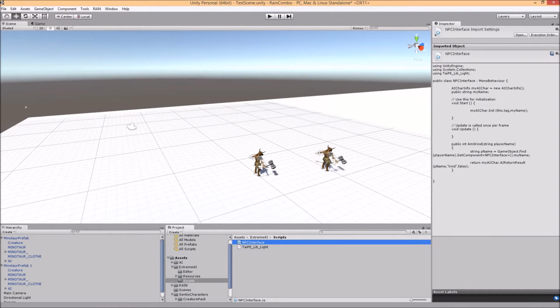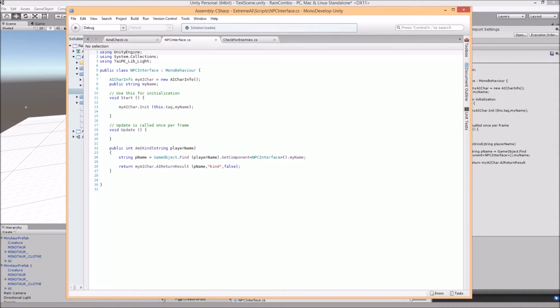This is very much like the NPC interface script in our quick start guide, where you create a script that's using our library, and you create an AI char info that will give you access to the character's personality. And you also create a name that you will use to access that personality.